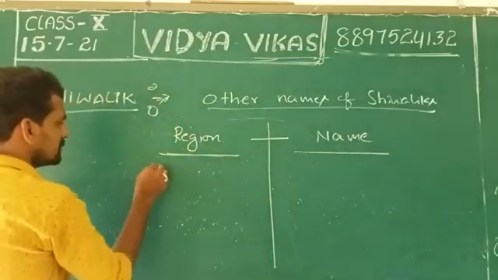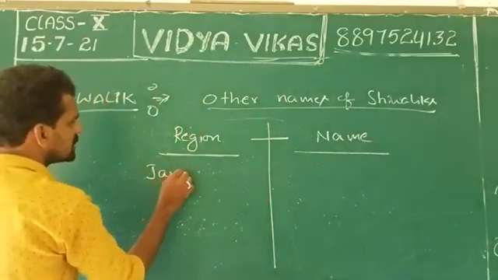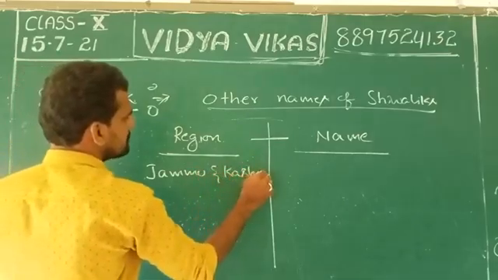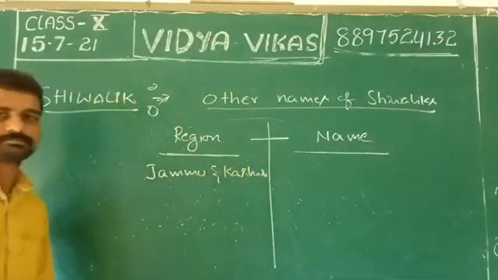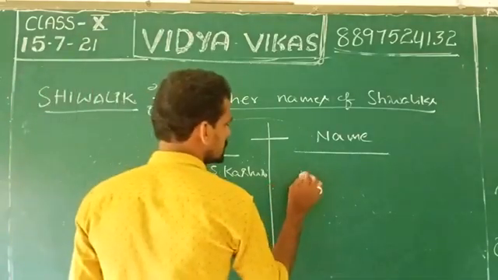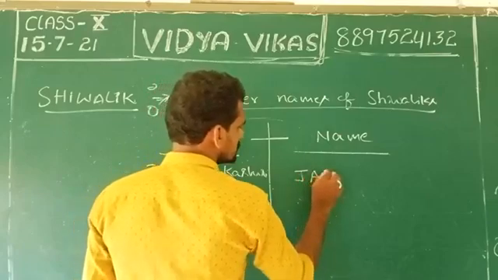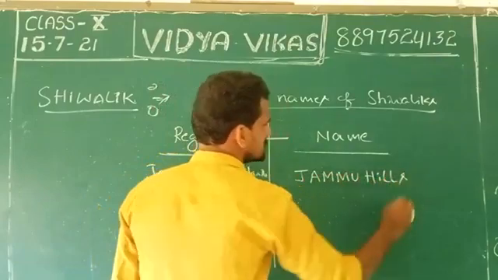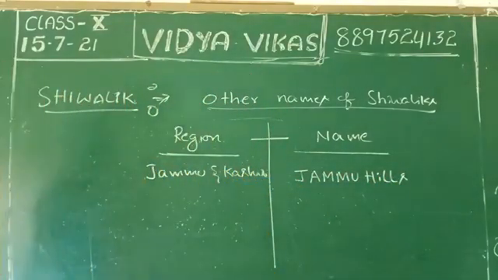In the region Jammu and Kashmir, the Shivalik is called Jammu Hills.